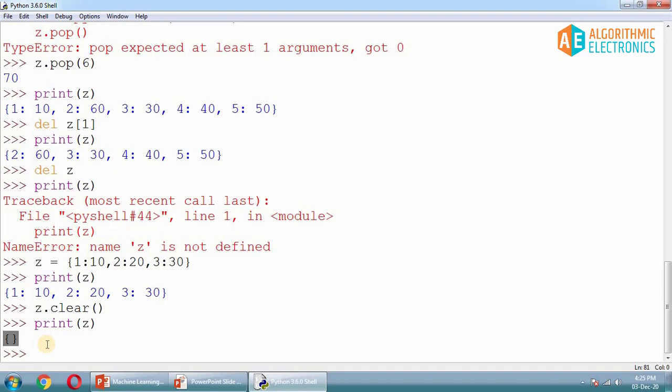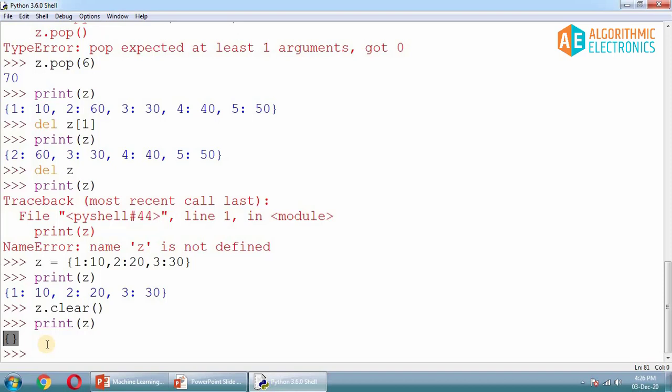Now this is how we have tested a few properties of the dictionary. The first one is ordered, and the dictionary is not ordered. Secondly, duplicate elements: the dictionary does not allow any duplicate elements inside it. Thirdly, we have tested changeable: the dictionary is completely changeable. And also we have tested indexing: the dictionary is indexed, but using keys, not using the traditional indexing which we have discussed in case of string, list and tuple. So it has an index, but the whole indexing mechanism is based on the keys.